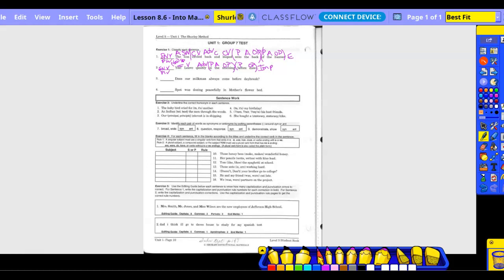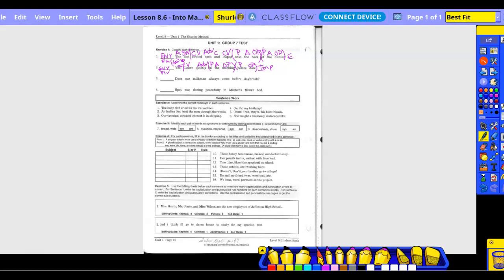Between the yes and the you, because it always goes before the verb, right? Okay, is there an adverb exception? Nope, because it's with the complete predicate, and then is the sentence in natural or inverted order?